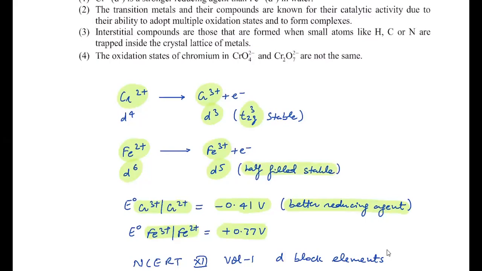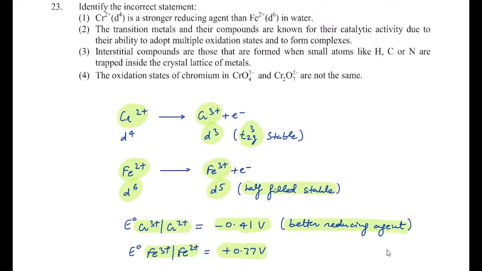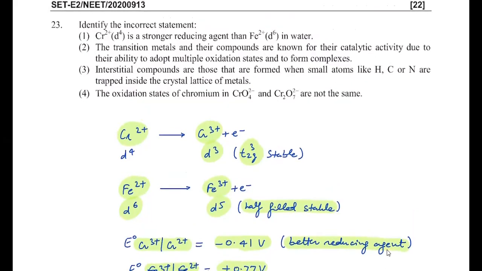So with respect to configuration, it looks like both are favorable. So we have to compare it with the electrode potential data, and then we can say easily that Cr2+ will be a better reducing agent. That's why statement number 1 is correct. And you can check the question carefully, the incorrect statement we have to mark. So don't mark answer 1. Next, it's given the transition metals and their compounds are known for their catalytic activity due to their ability to adopt multiple oxidation states and to form complexes.